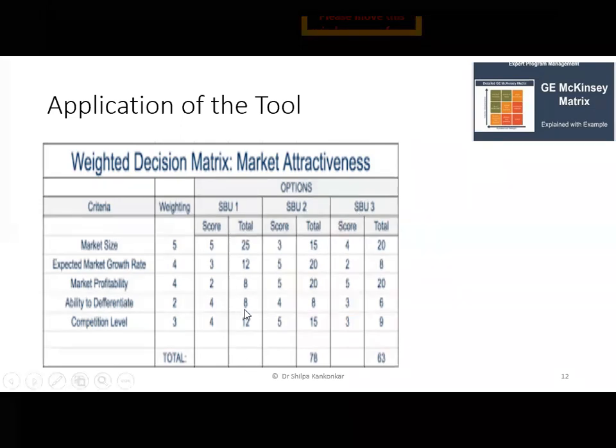It is 8 and 8 here. 25 plus 12 plus 8 plus 8 plus 12. What is the total score? Who will tell me? So who will tell me? 65. Absolutely correct. So अगर आपका 65 इधर हो जाता है, their medicine unit is performing extremely better than their